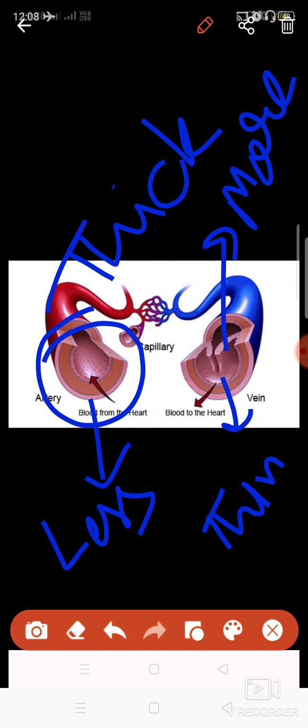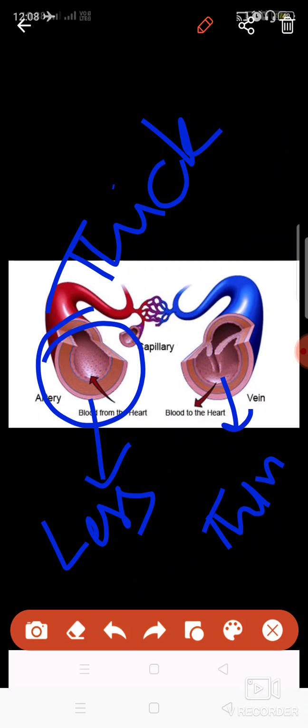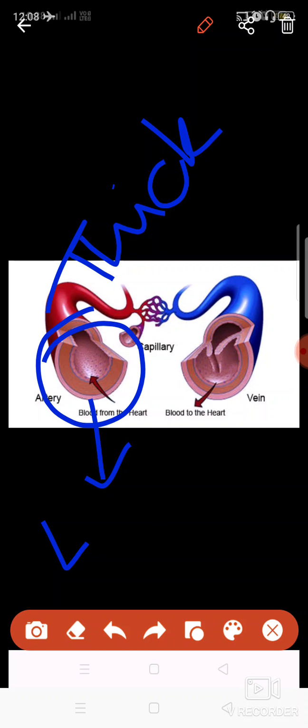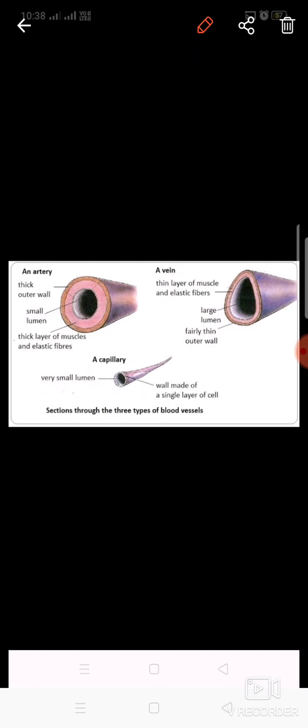One more thing you will notice here is this structure, which is known as a valve. Valves are basically branches of the wall of the veins that close at times, so that the blood stops here and then flows from the other part, because blood is being brought from other places. That is why there should be these valves, so that blood will not flow backward. These valves stop the backflow of the blood.